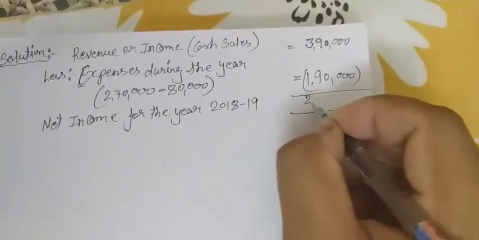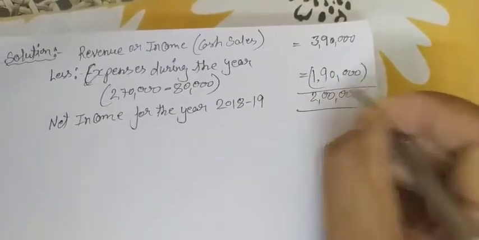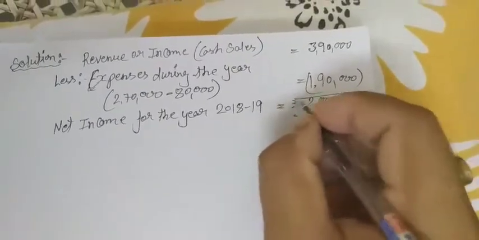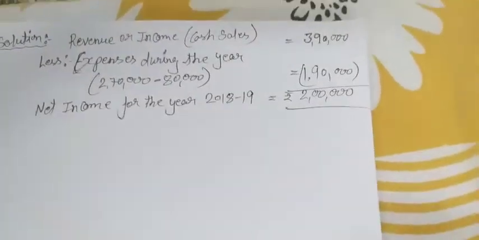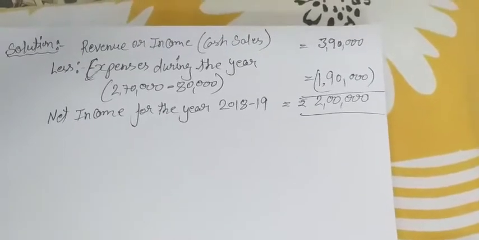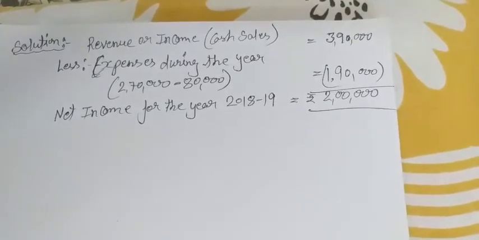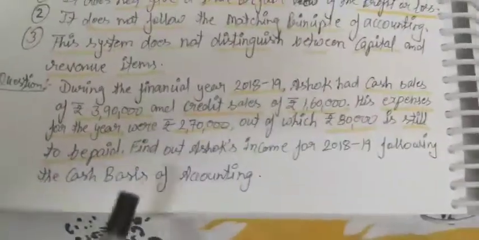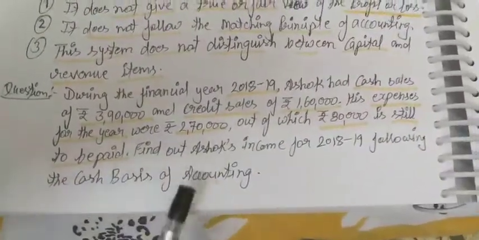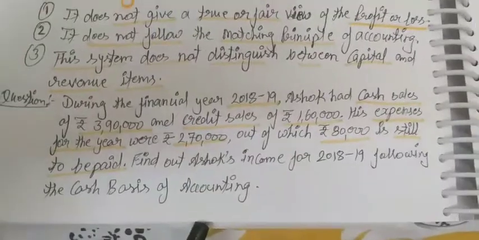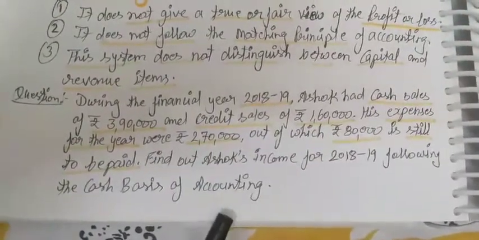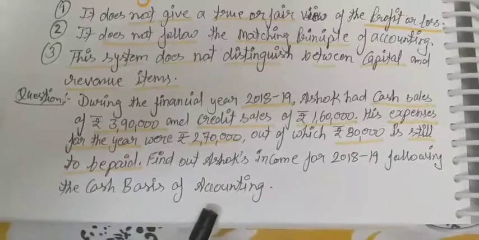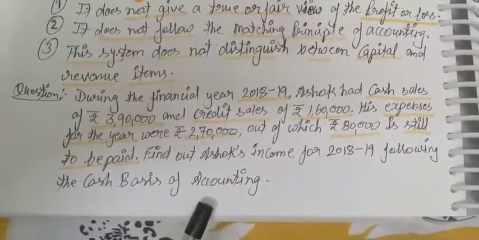So 2 lakh rupees of net income will be there. Okay, so we solved the cash basis transaction, and we learned from this problem how we can solve cash basis transactions. Only the cash transactions we have to record in our business, other credit transactions we will not record.